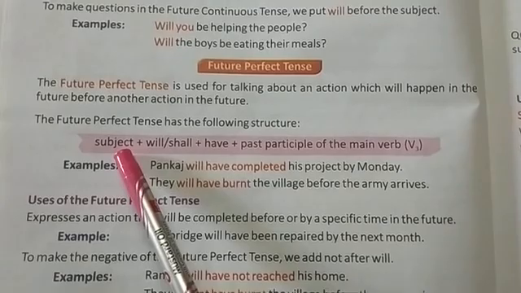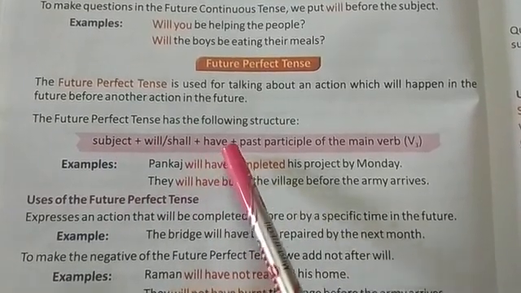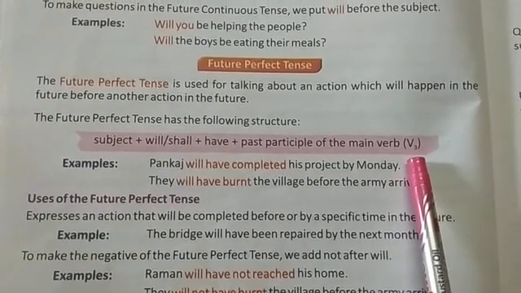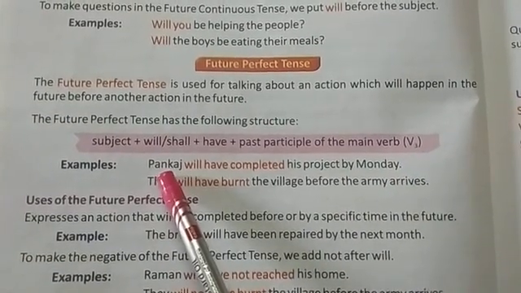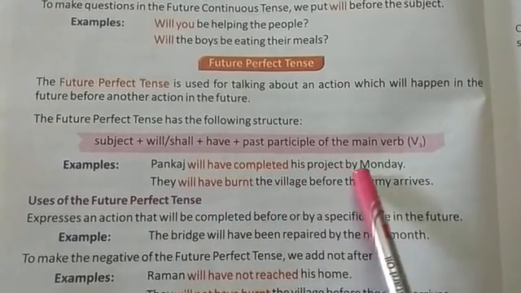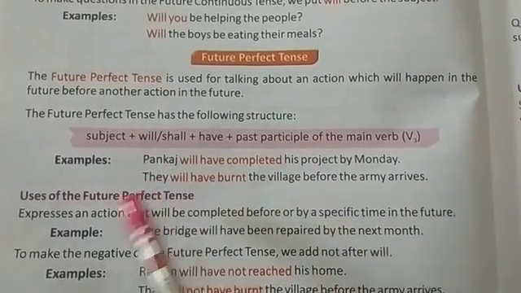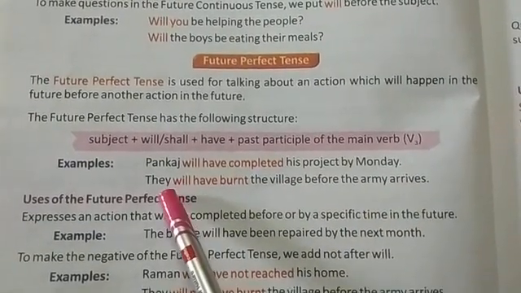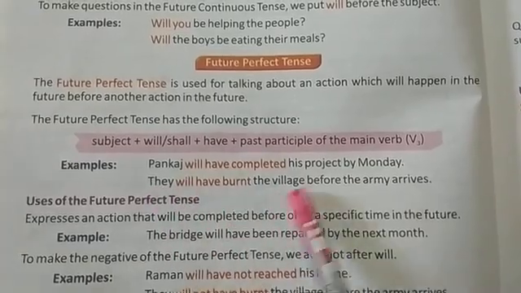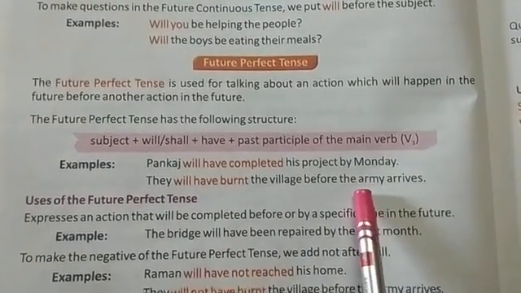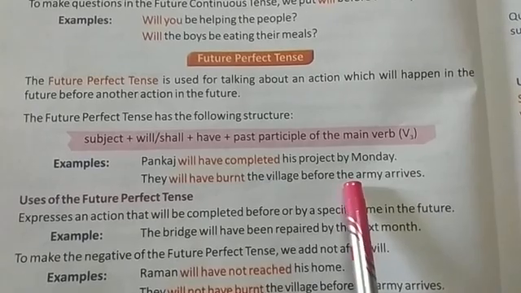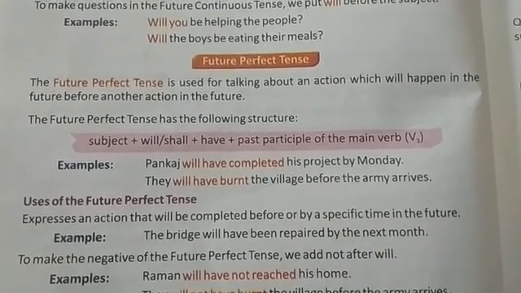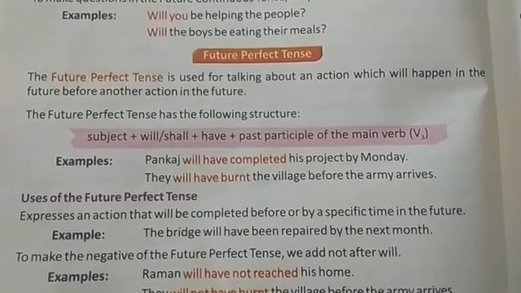So the structure is given: subject plus will/shall plus have plus past participle of the main verb, means V3, will be used in future perfect tense. See the example: Pankaj will have completed his project by Monday. They will have burnt the village before the army arrives. Here the first work will be done after the other work will occur. So future perfect tense mainly tells us about an action which will happen after another action will arrive.